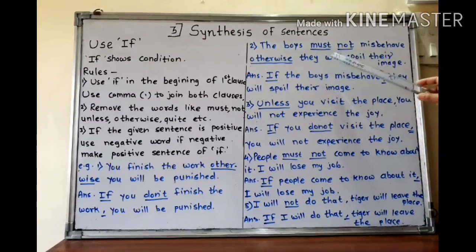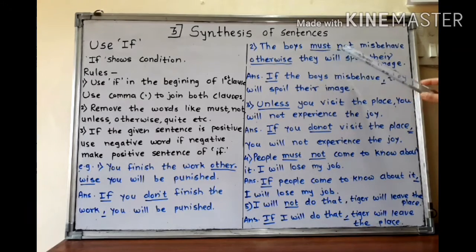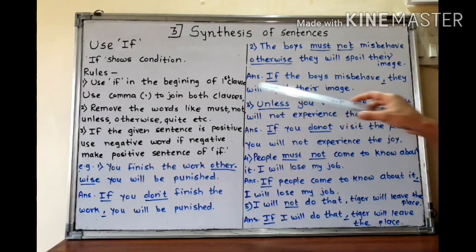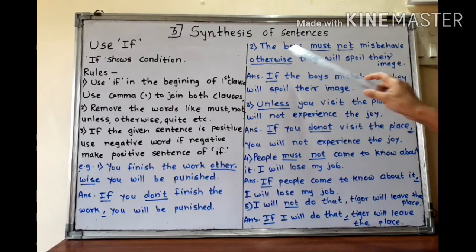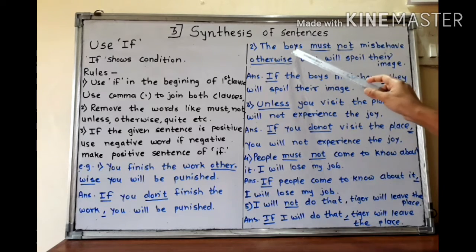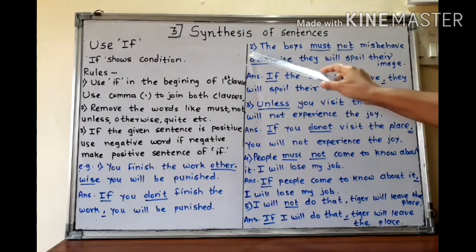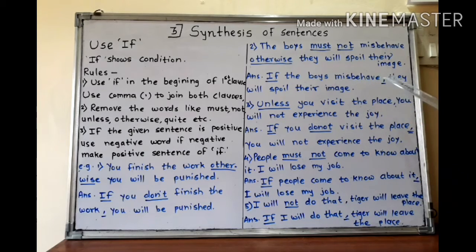Second example, the boys must not misbehave, otherwise they will spoil their image. The first clause is negative. We have to remove this must. We have to remove this otherwise according to the rule. And what is the first clause? The boys misbehave and they will spoil their image. These are the two clauses. In the beginning of this clause, we have to use if. Remove this negative word. To join both the clauses, use comma and write the next clause. So how will be its answer? If the boys misbehave, they will spoil their image.